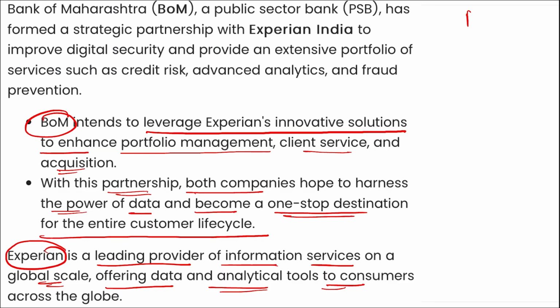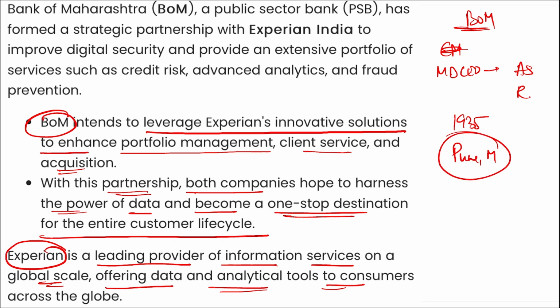If we talk about Bank of Maharashtra, who is the managing director and chief executive officer here? It is AS Rajiv. When was this established? In 1935. Pune, Maharashtra is the headquarters here.